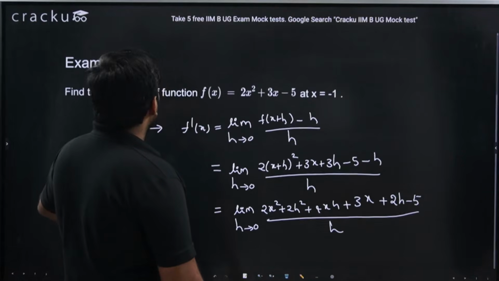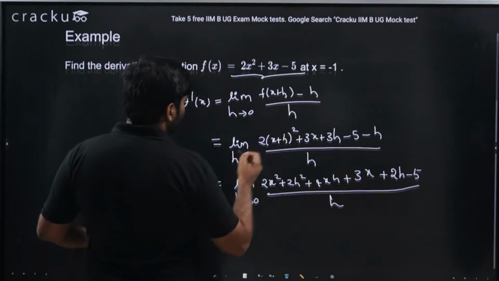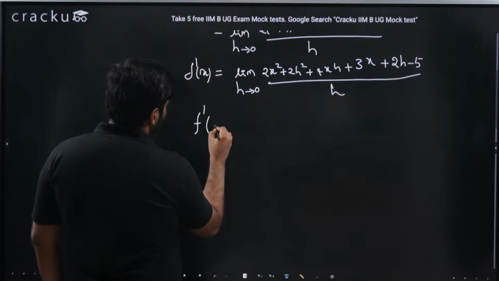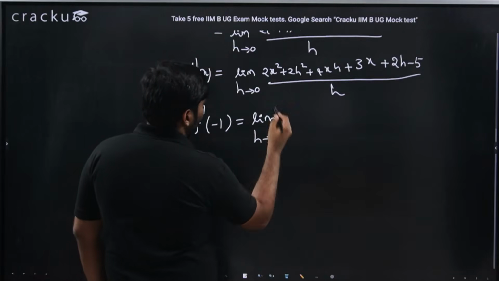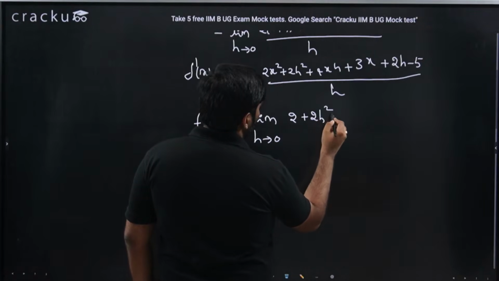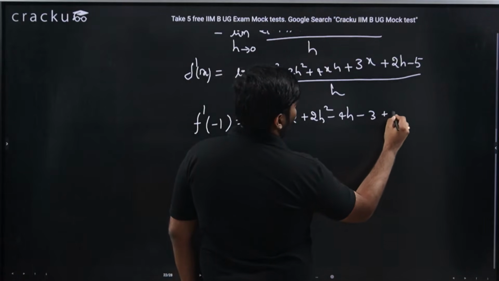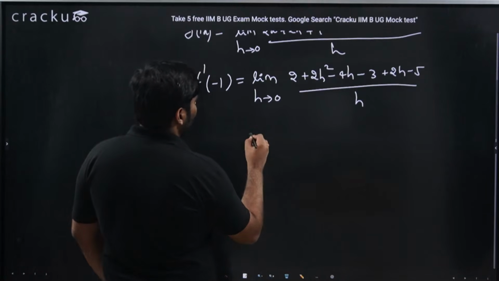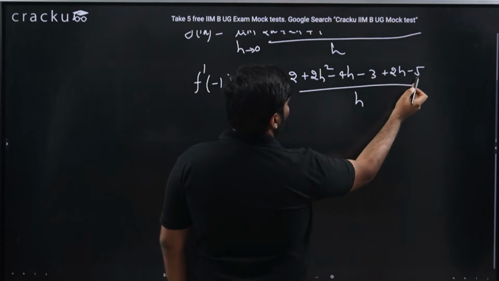Now, why did we do this? We wanted f dash of x at x equal to minus 1. So let us see what's happening at x equal to minus 1. This is limit h tending to 0. At minus 1, this value is 2 plus 2h square. At minus 1, this is minus 4h. This is minus 3 plus 2h minus 5 by h. This is what our thing is going to be. This is nothing but 2 minus 3, which is minus 1, minus 5, minus 6.